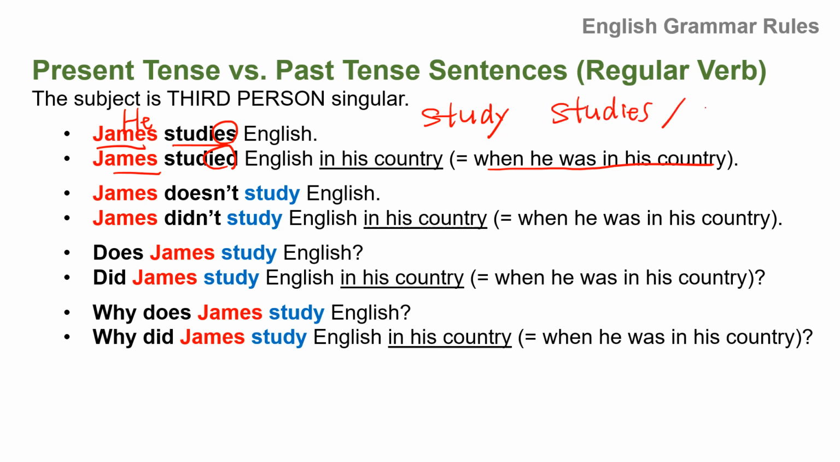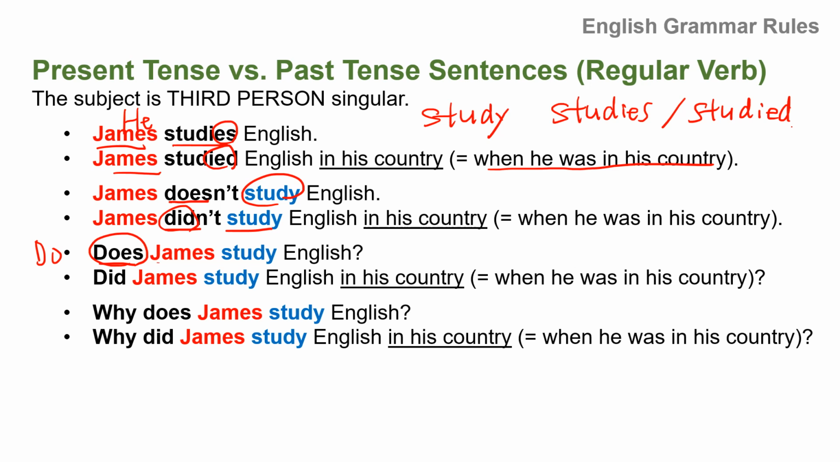And then past tense, studied. James doesn't study English, so does is third person singular, so you just put the base form, doesn't study English. James didn't, this is past tense. James didn't study English in his country. Use the base form. Does James study English? So third person singular form of do is does. Does James study English? Or did James study English in his country?